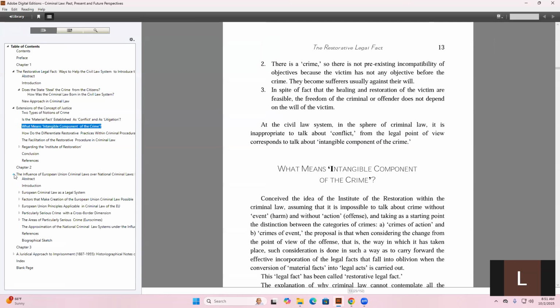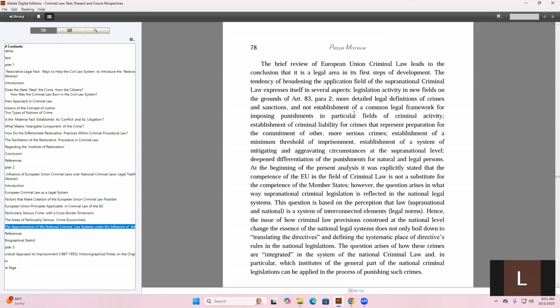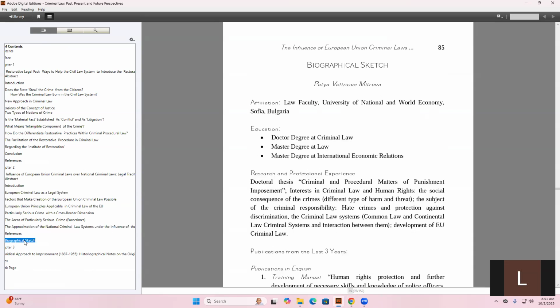If I go to chapter 2, it also has different parts. It has factors that make creation of European Union criminal law. Maybe that one is not important for you, you may leave it. Then the approximation of national criminal law systems under the influence. The moment you click on it, it will take you to where you can access that. Then if you need to look at the biographical sketches, you'll be able to find them.